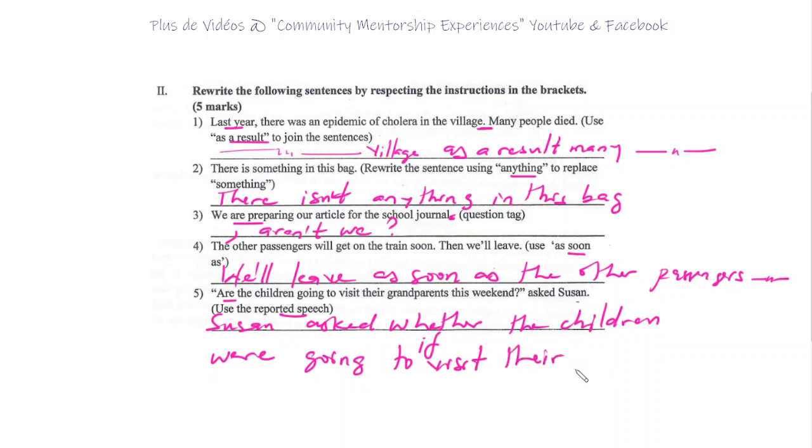There is one point that's very important. Let me just abbreviate this grand. And here, rather than this weekend, it will be that weekend. And as usual, being reported speech, you care about the if, and then you change. Are the children becomes were the children. To visit doesn't change. The grandparents, this becomes that weekend. Those are the keys. So grants is just an abbreviation. Okay, let's move to the next section.